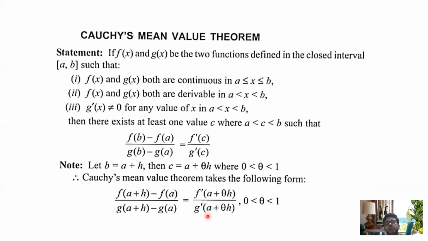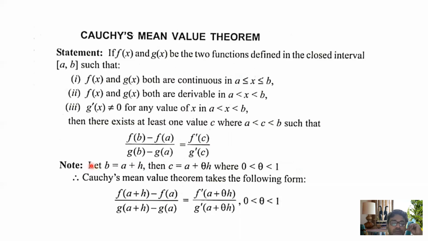Now Cauchy's mean value theorem. If f(x) and g(x) are two functions defined in the closed interval [a, b] such that f(x) and g(x) are both continuous in a less than or equal to x less than or equal to b, both derivable in the open interval (a, b), that is a less than x less than b, and g dash x is not equal to 0 for any value of x in a less than x less than b, then there exists at least one value of c where a less than c less than b such that (f(b) minus f(a)) by (g(b) minus g(a)) is equal to f dash c by g dash c.